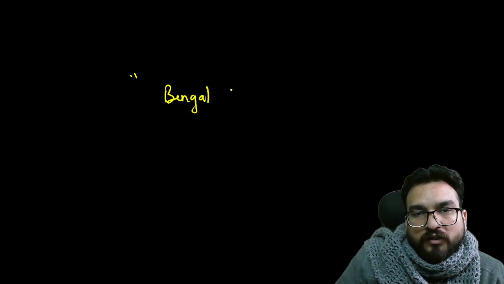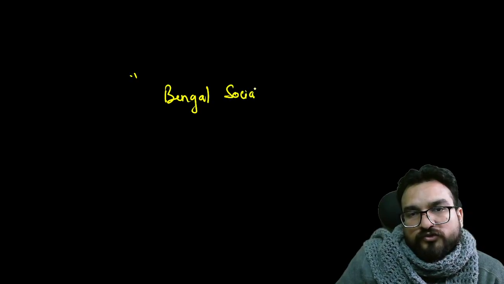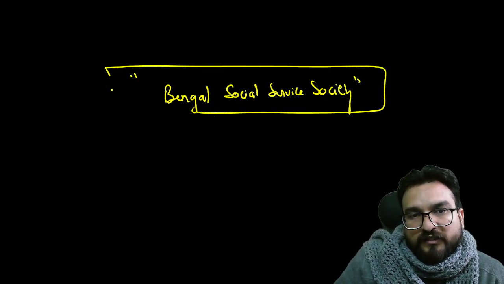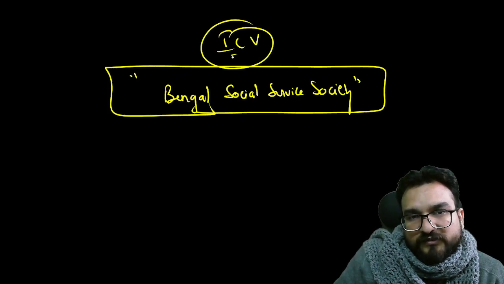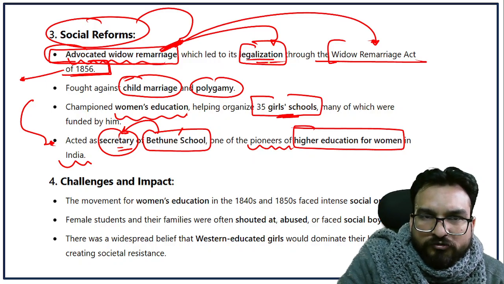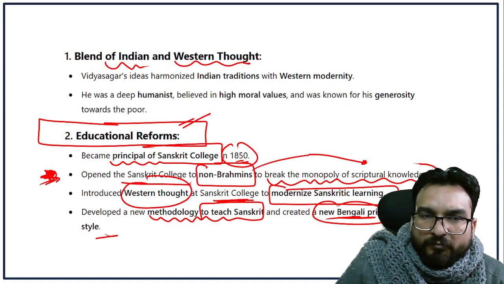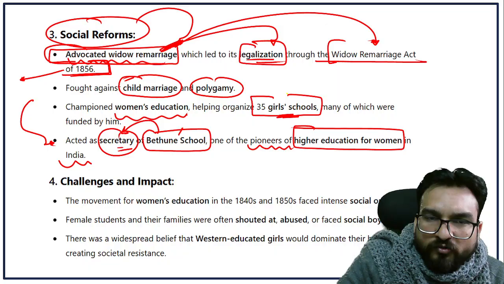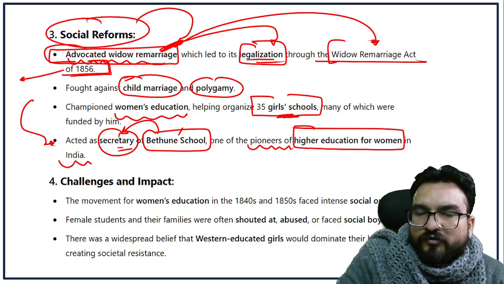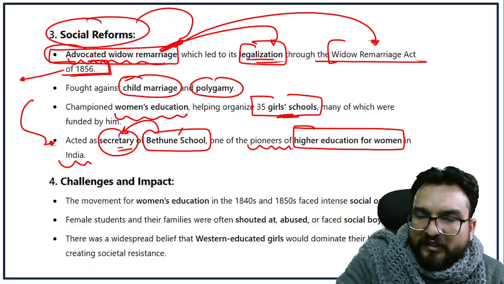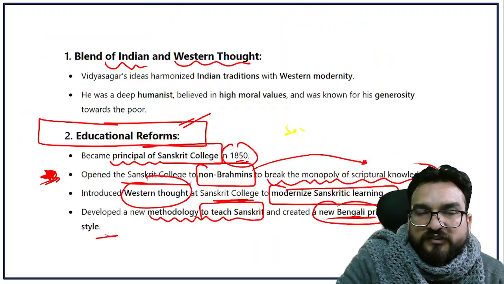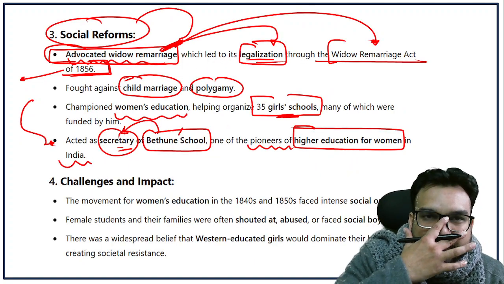Ishwar Chandra Vidyasagar was also, this is not written anywhere, guys, so you write this down: Bengal Social Service Society. Who formed this? Ishwar Chandra Vidyasagar formed the Bengal Social Service Society. Also, he was the secretary of a lot of schools, because later on he became principal of Sanskrit College, and later secretary of Bethune College. A lot of times his professional life was being the secretary of many schools. So this was about Ishwar Chandra Vidyasagar, and now we will see the next social reformers, guys.